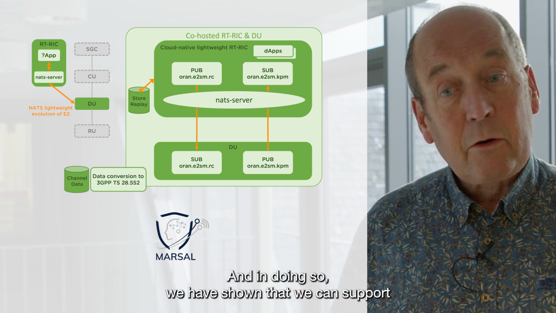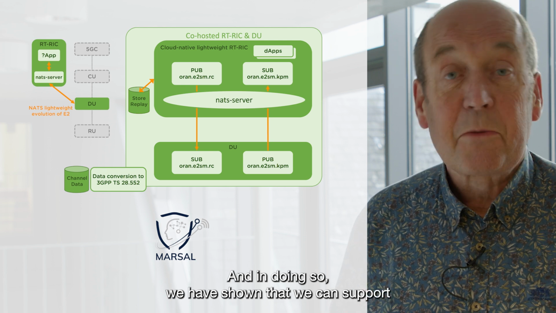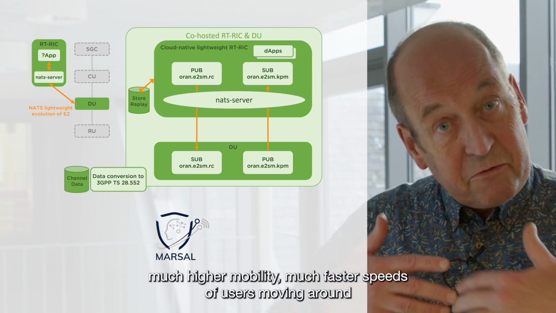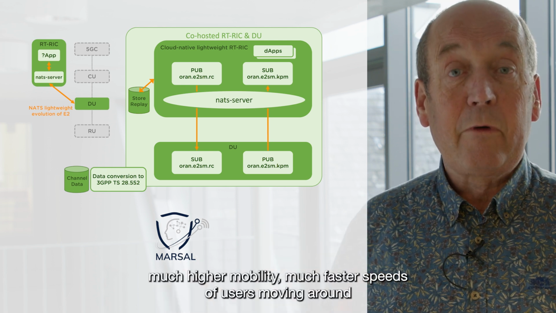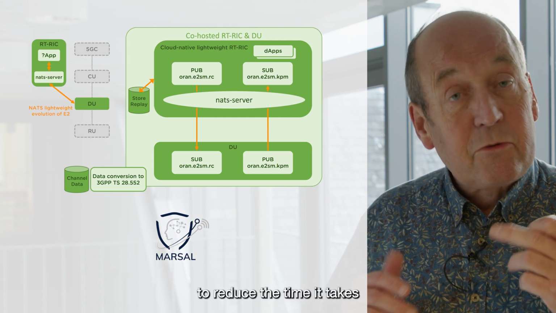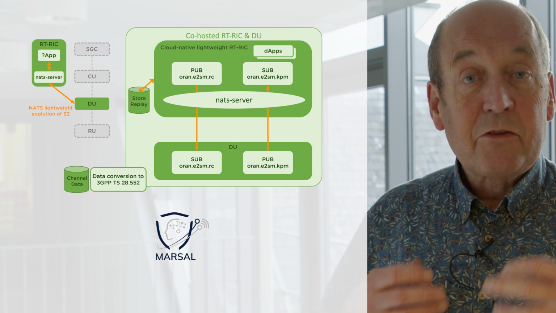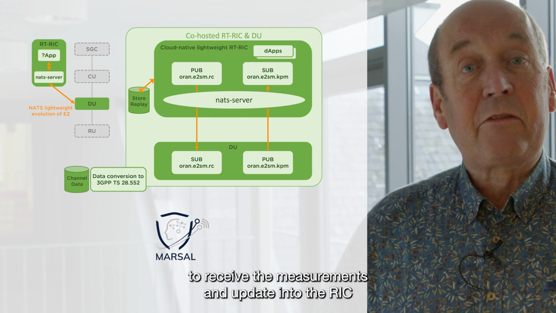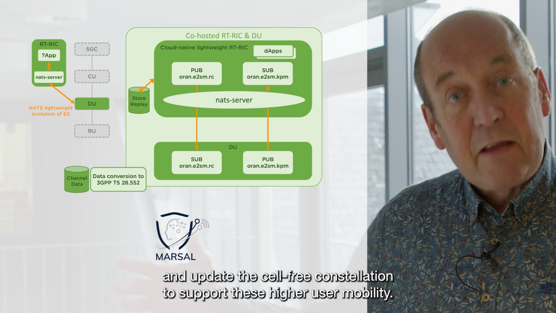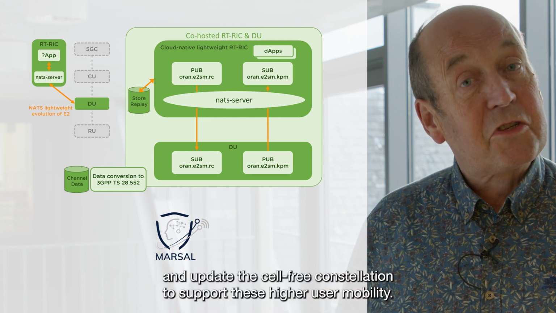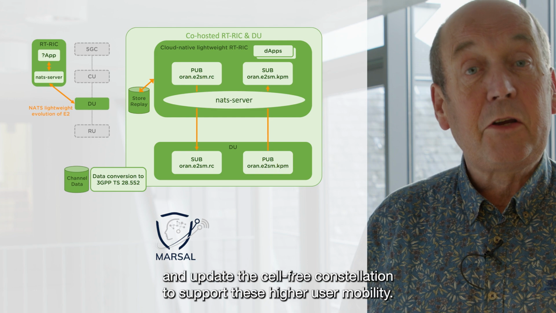And in doing so, we have shown that we can support much higher mobility, much faster speeds of users moving around, to reduce the time it takes to receive the measurements and update into the RIC and update the cell-free constellation to support this higher user mobility.